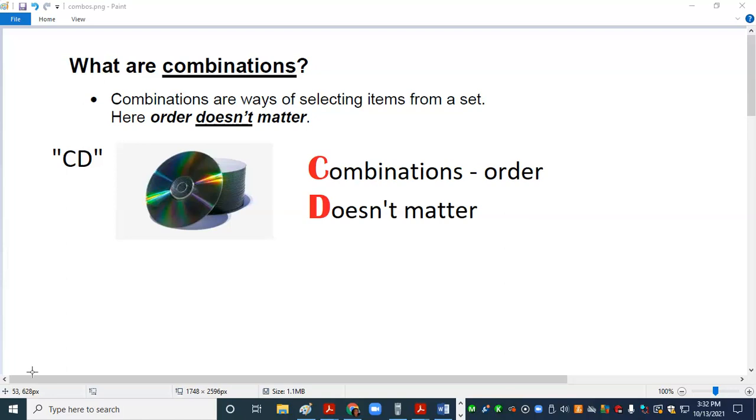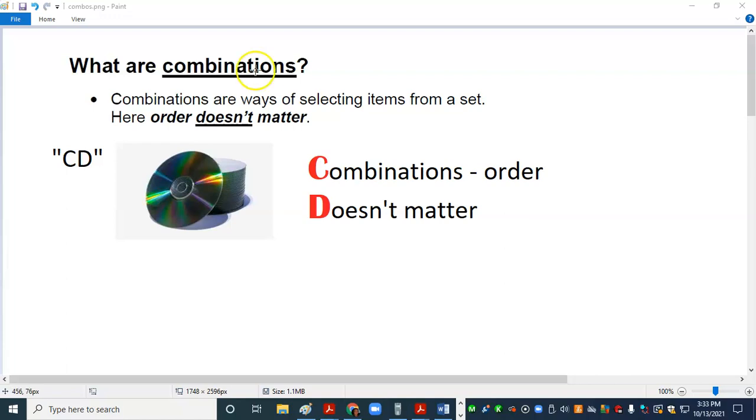I just have a quick little video on how to do a specific type of probability problem called combinations. Now the word combination is used kind of fast and loose in a lot of word problems, but specifically here we want to talk about combinations as a way of selecting items from a set. And the important thing to remember with that word combination is that order doesn't matter.